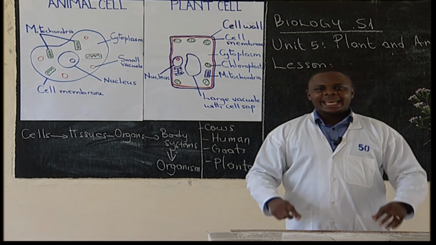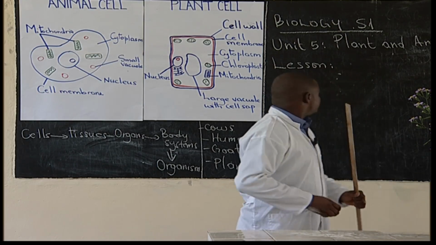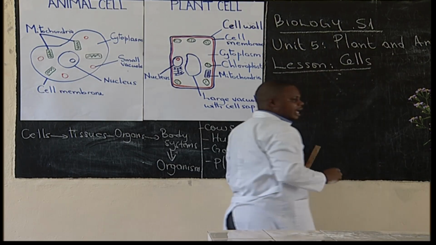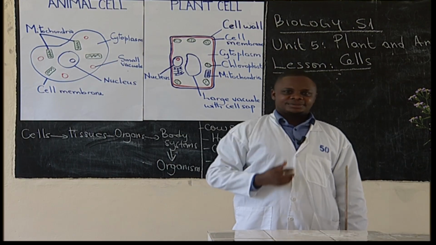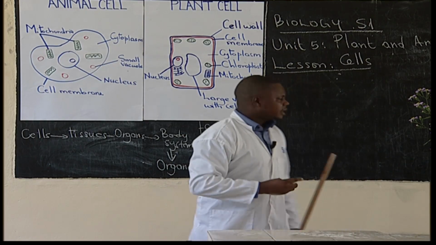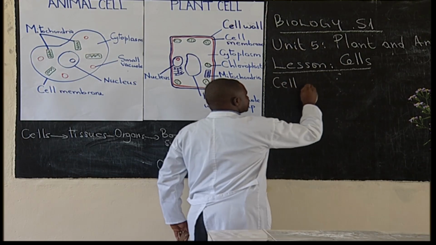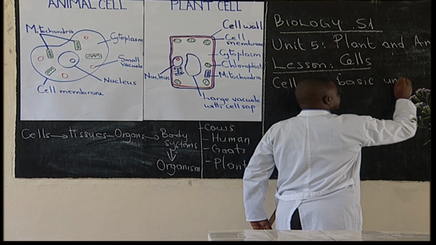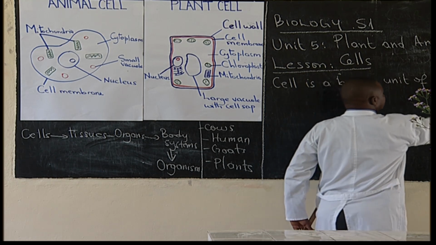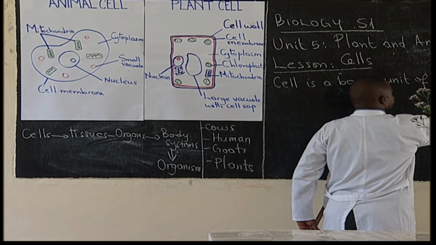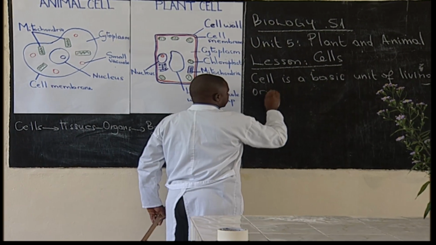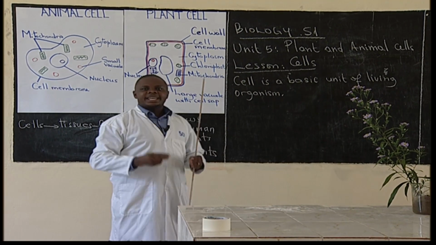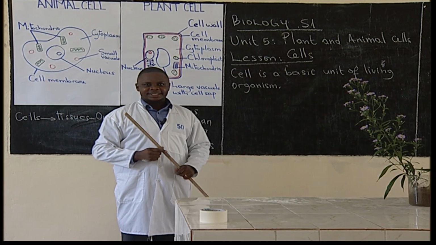From here, we can get our lesson today. The lesson today will be cells. And who can define a cell? A cell is a basic unit of living organism. A cell is a basic unit of living organisms.